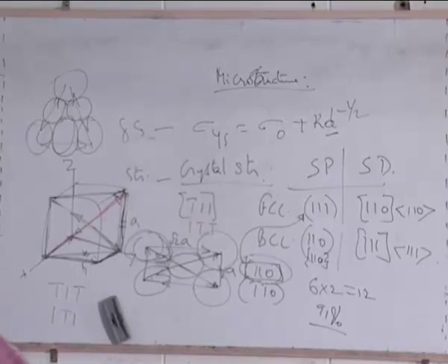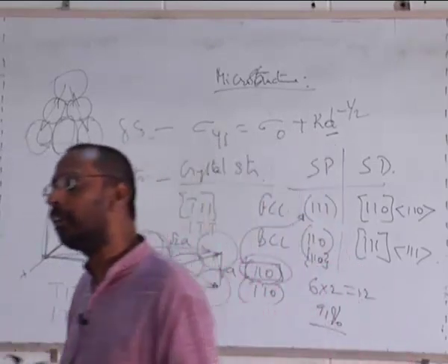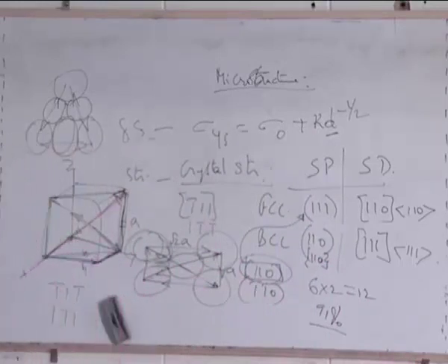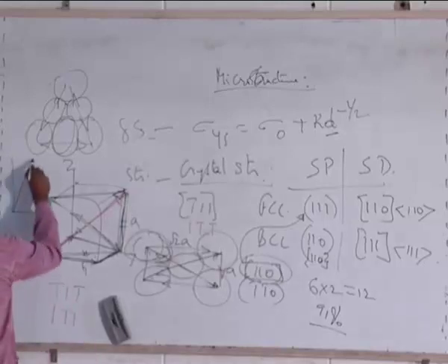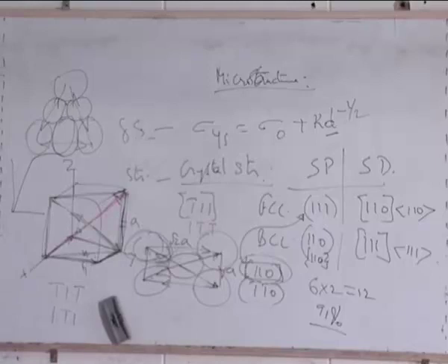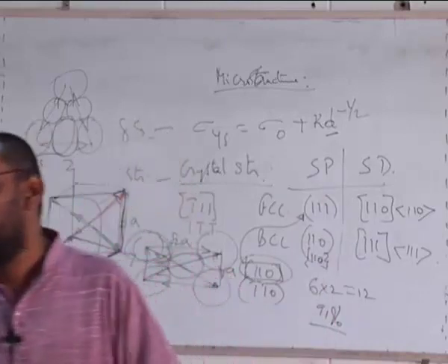Why I should bother about this is because there is also deformation before the yield stress, and that deformation is only elastic deformation. If you draw the stress strain diagram, you would have seen something like this. Up to this point is what we call the yield stress. Up to this point also there is some deformation, but that deformation is called elastic deformation. When I remove the stress, the material goes back to its original position.